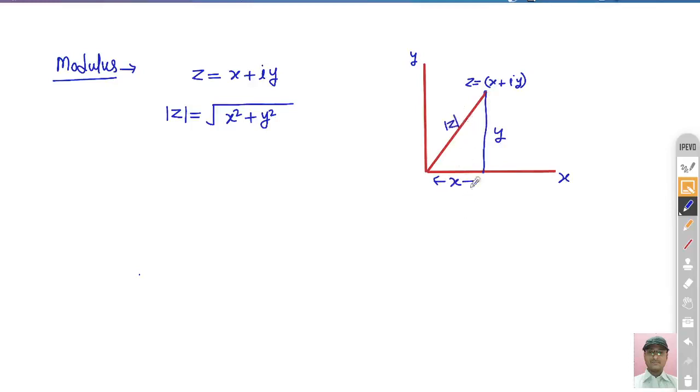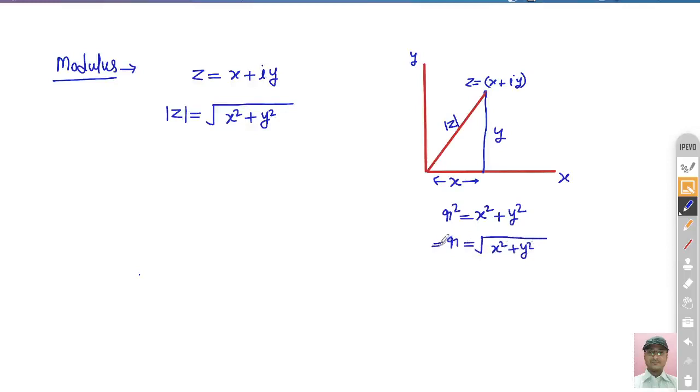It is represented by modulus z, which is nothing but under root x square plus y square. Suppose this is the r distance, then by Pythagoras theorem r is equal to under root x square plus y square.